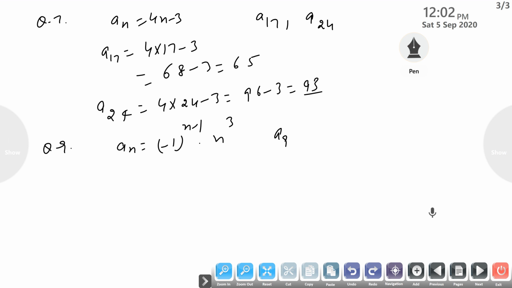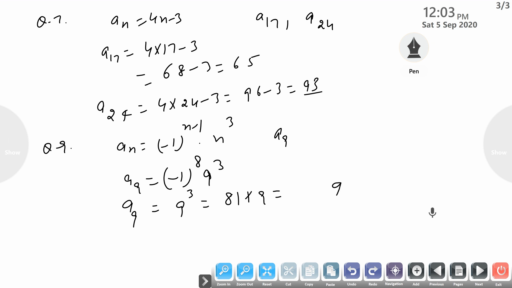So we put n equal to 9, we get a9 equal to (-1)^(9-1), that is 8, into 9^3. Here (-1)^8 is plus 1, so a9 is 9^3, that is 81 into 9, this is 729.